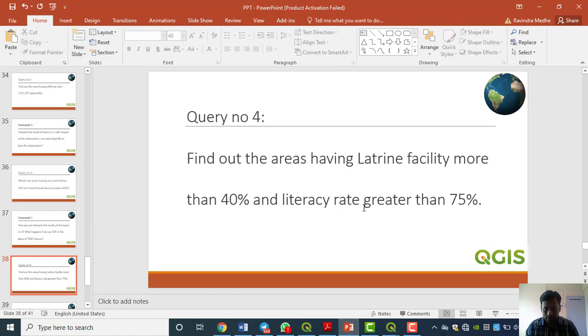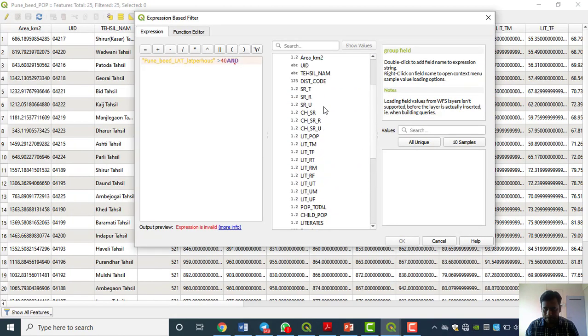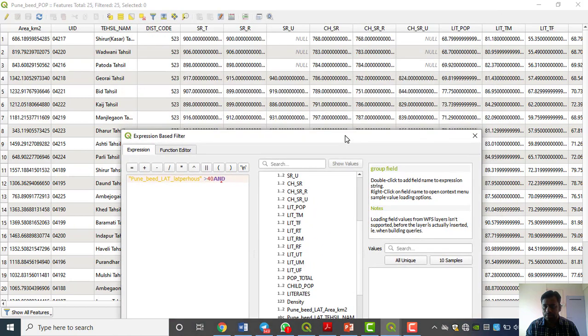literacy rate greater than 75. Literate population, one minute, literate population, this one only, it is in percentage.